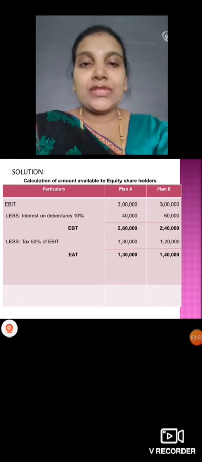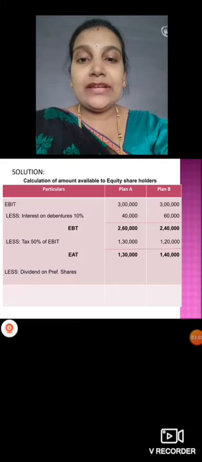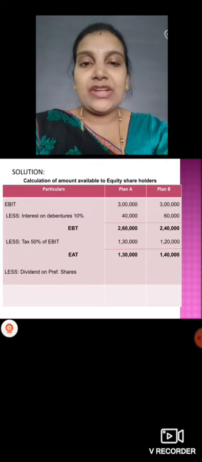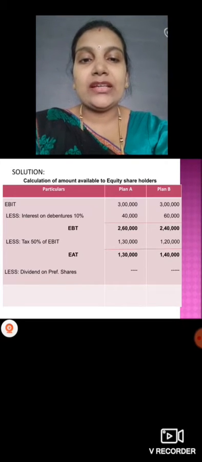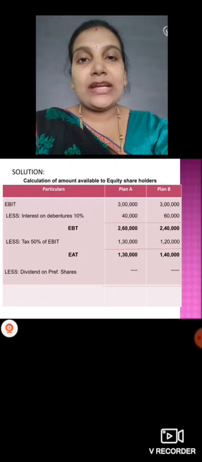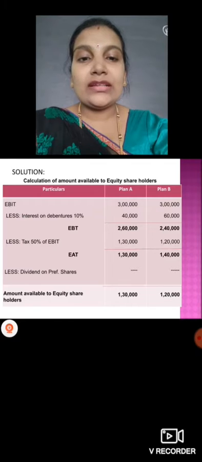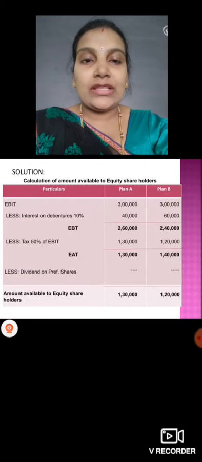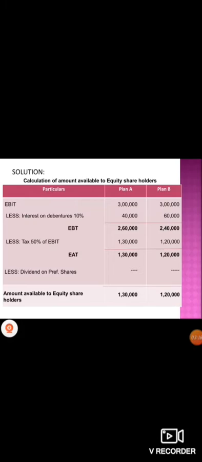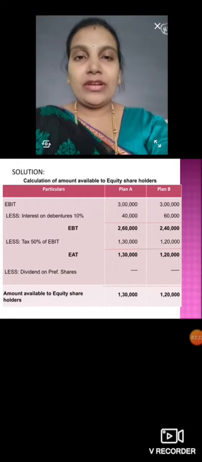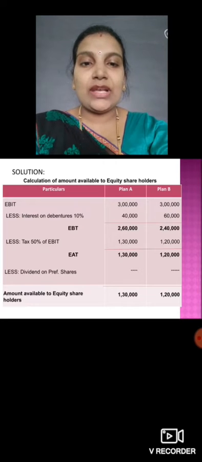Next we'll see dividend on preference shares. They have not given any preference shares, so leave it blank. If you have preference shares, that also you have to pay. Then the amount available to equity shareholders is the same: 1 lakh 30,000 and 1 lakh 20,000.